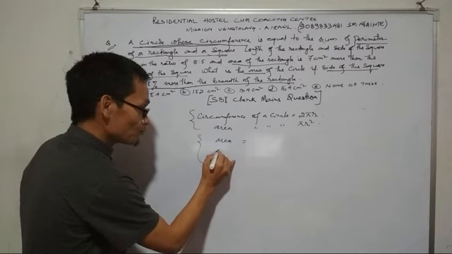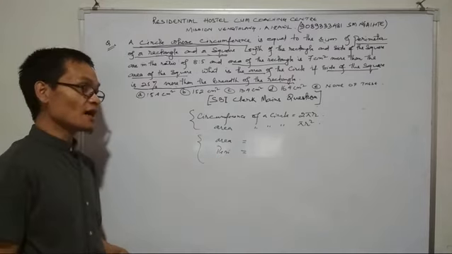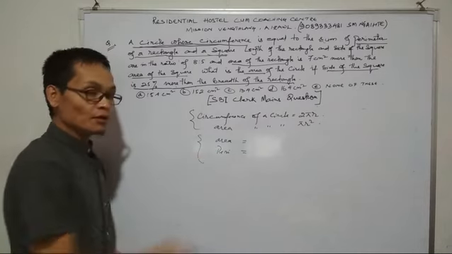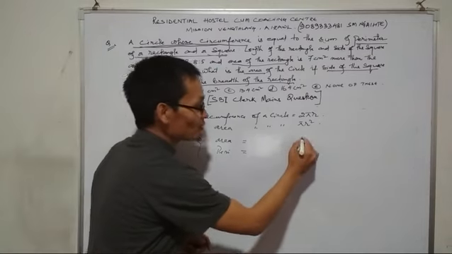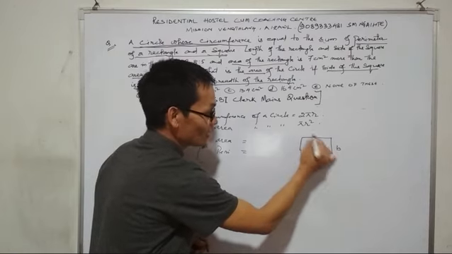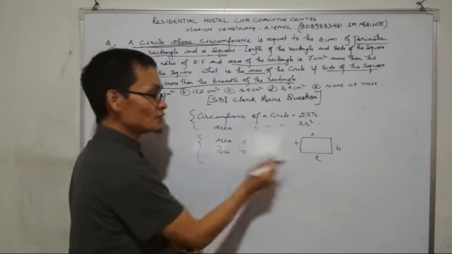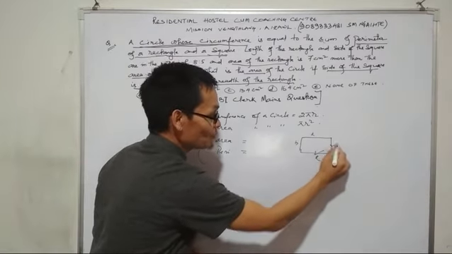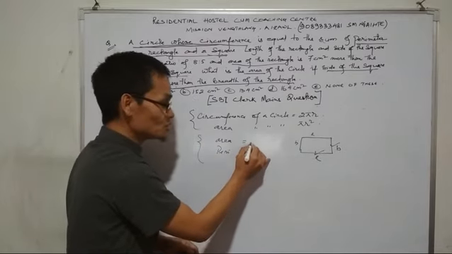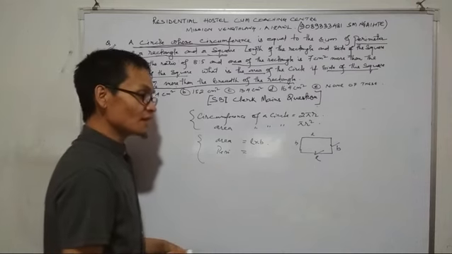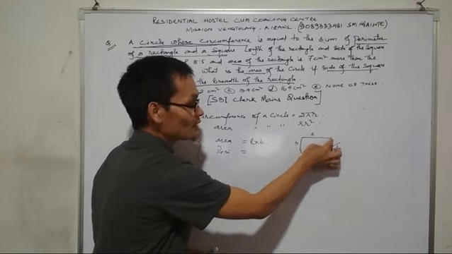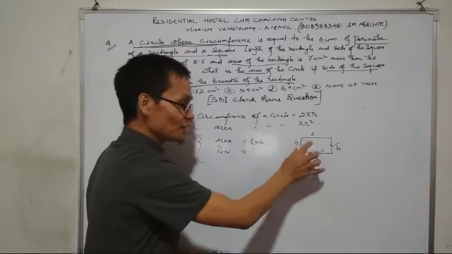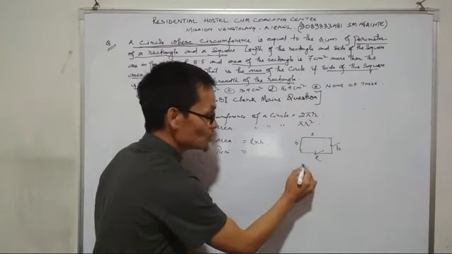Point number 2 is the rectangle: its area and its perimeter. The perimeter is the length of the boundary. In a rectangle with length l and breadth b, the area is length into breadth. The perimeter is the length of the boundary, so adding all sides, l plus b plus l plus b, which is 2l plus 2b.